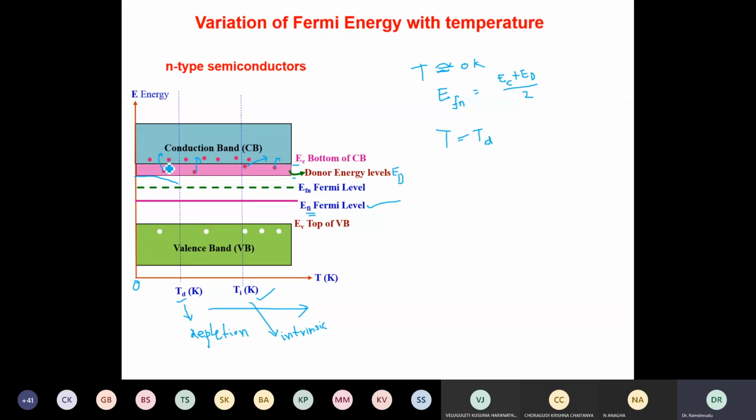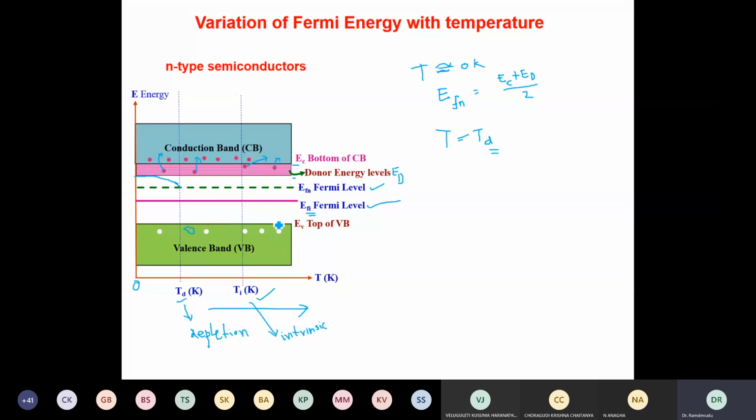So the donor levels are depleted of charge carriers. Thereby, as the temperature is increased, breakage of bonds also takes place, and hence hole formation also starts. Thereby the Fermi energy level falls down as the holes are also increasing. At TD, exactly, the Fermi energy level will become equal to EFN.